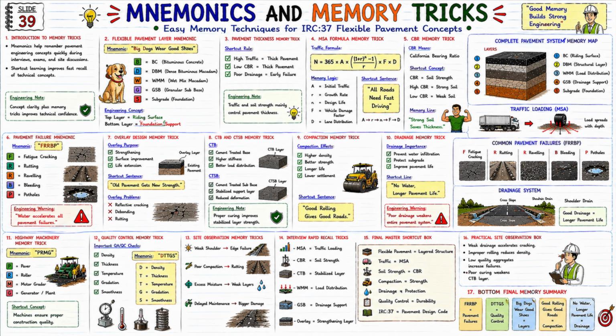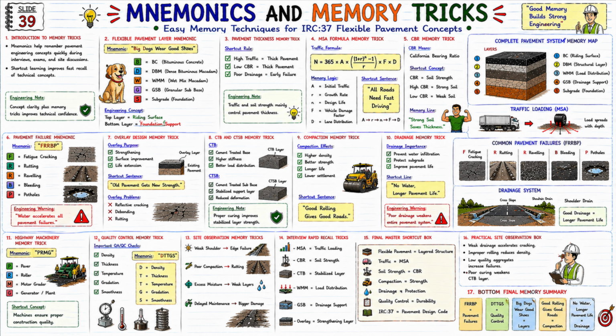MSA formula memory trick. This is the IRC SP traffic formula. N = 365 × A × [(1+r)^n − 1] / r × F × D. Let us understand its memory logic. A, initial traffic. R, growth rate. N, design life. F, vehicle damage factor. D, lane distribution factor. Now look at the shortcut sentence: All roads need fast driving. ARNFD. With this sequence the formula will be easily remembered.